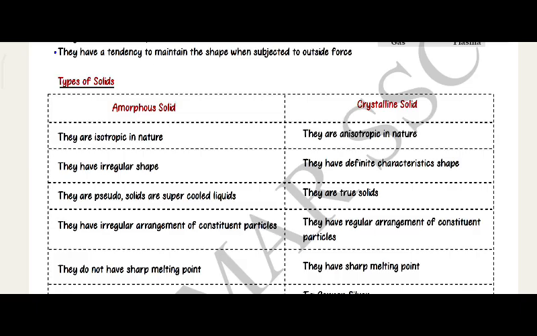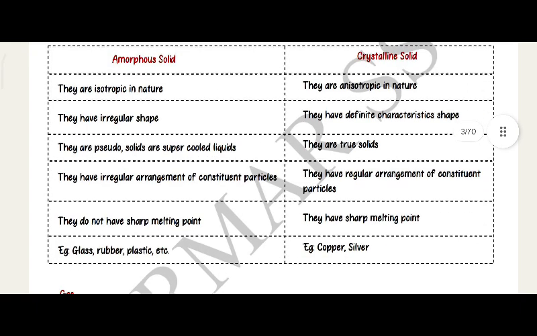Types of solids: amorphous solid, crystalline solid. Amorphous solids are isotropic in nature. They have irregular shape. They are pseudo-solids and supercooled liquids. They have irregular arrangement of constituent particles. They do not have sharp melting point. Example: glass, rubber, plastic, etc.